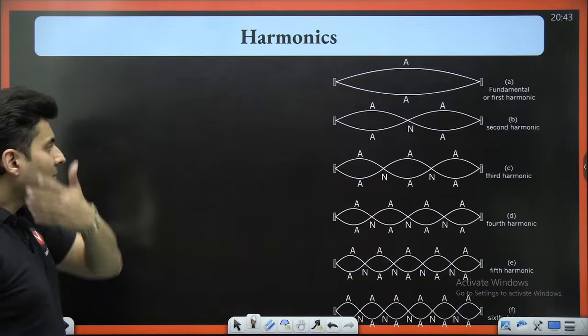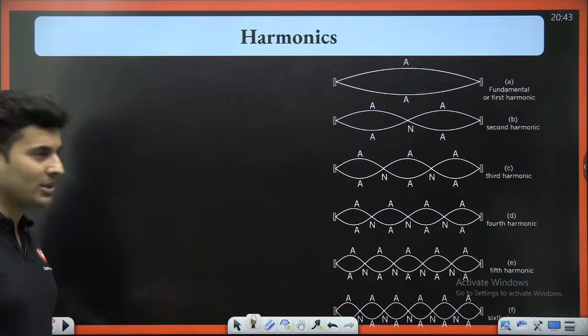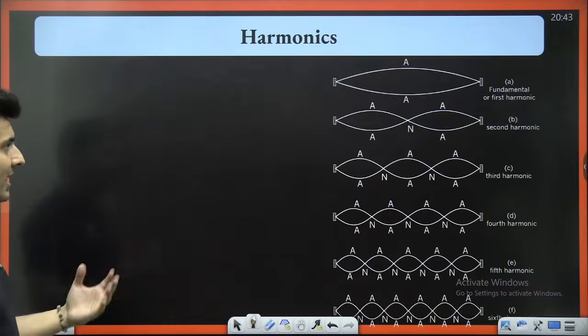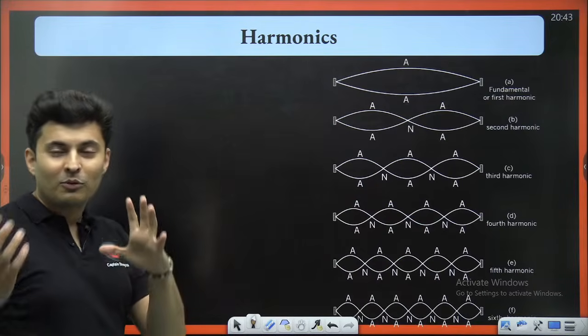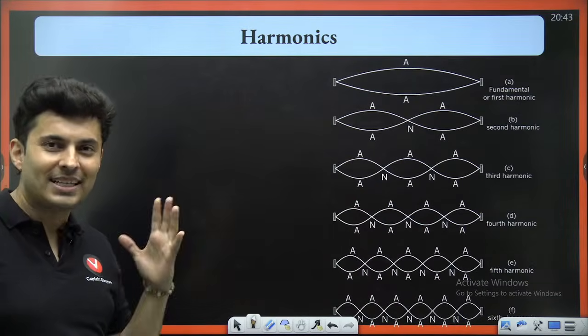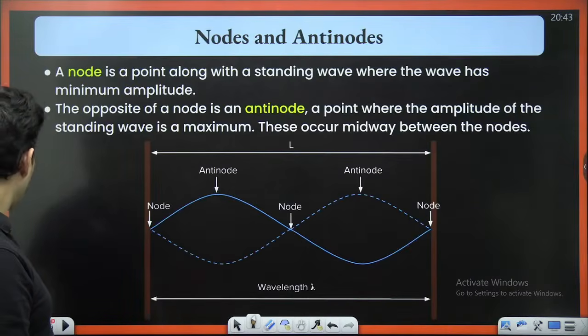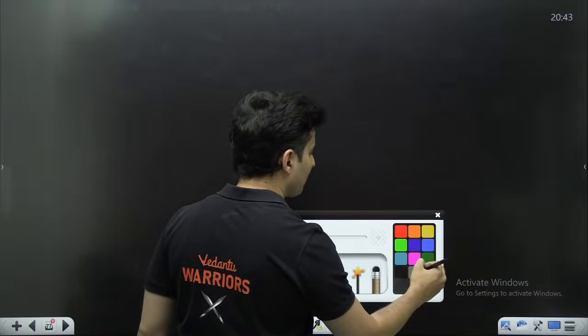Now, what are the different possibilities when both the sides are closed or both the sides are open, or one side is closed, one side is open, one side is fixed, one side is open, and all of that? See guys, I'll show you a very simple way.